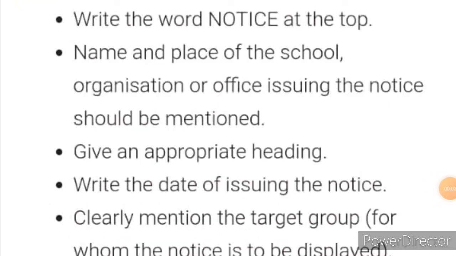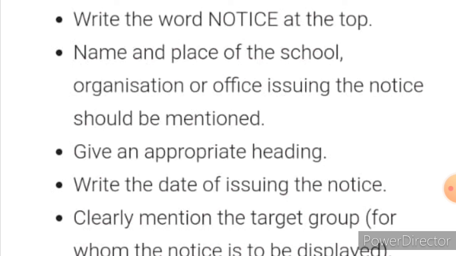The next point, name and place of the school, organization or office issuing the notice should be mentioned. Listen, children, first you have to write the word notice at the top of your notice. That is very important.